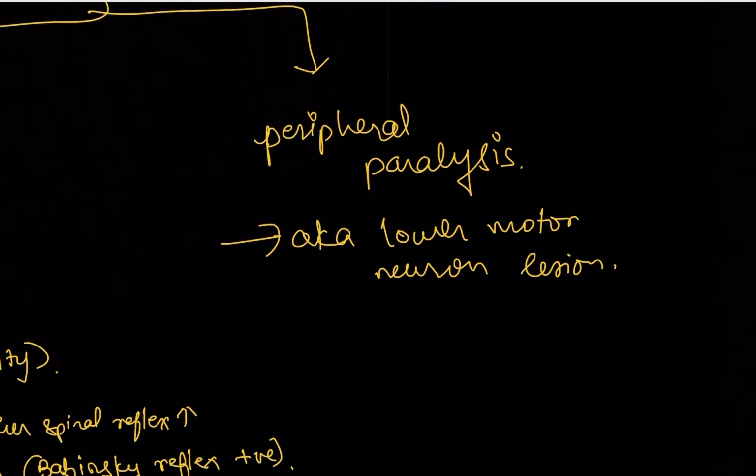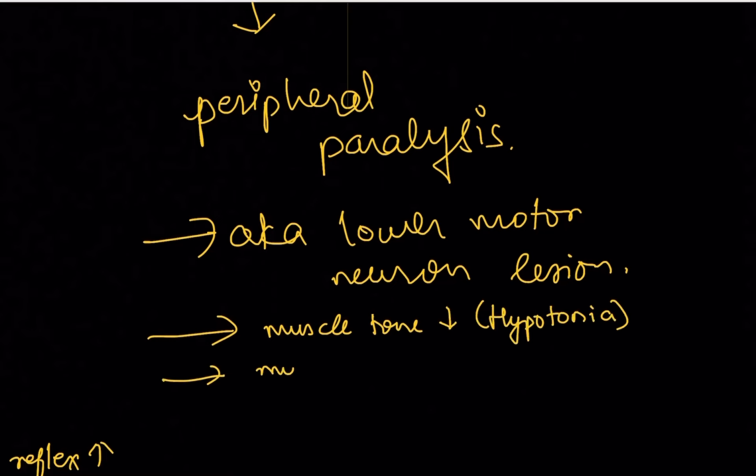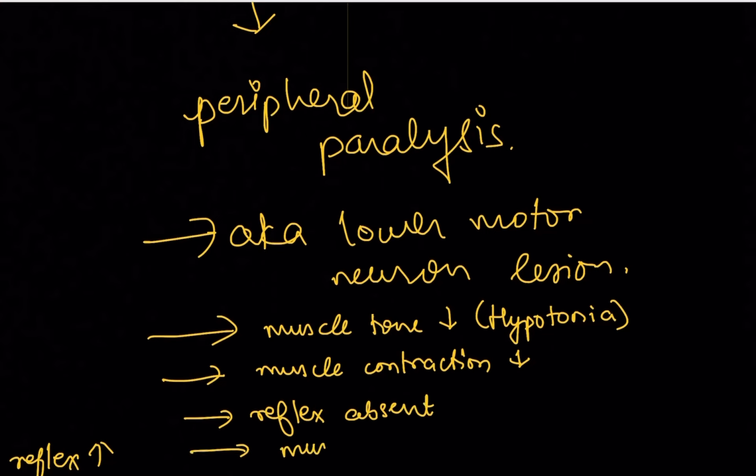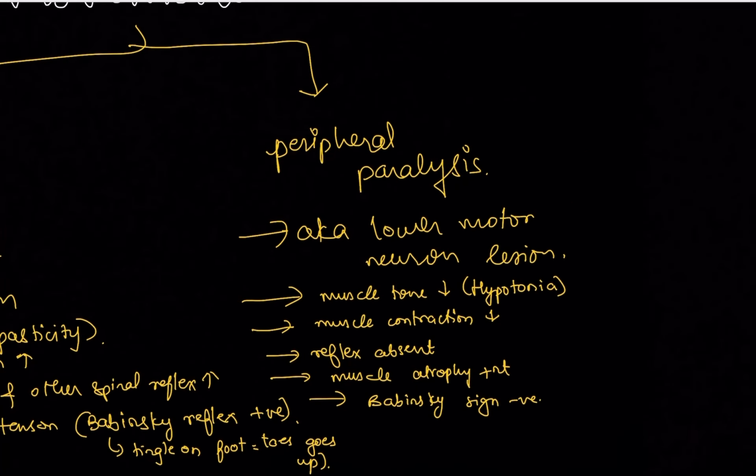Okay. Now starting with the peripheral, if in the central everything was increasing, in peripheral what happens? Everything is decreasing. So muscle tone decreases, also known as hypotonia. Hypo means less, right? Your muscle contraction will be decreased. Your reflexes will be absent. Here muscle atrophy is present. And there's one more thing, that Babinski sign will be negative. Understood? That is, toes go down.